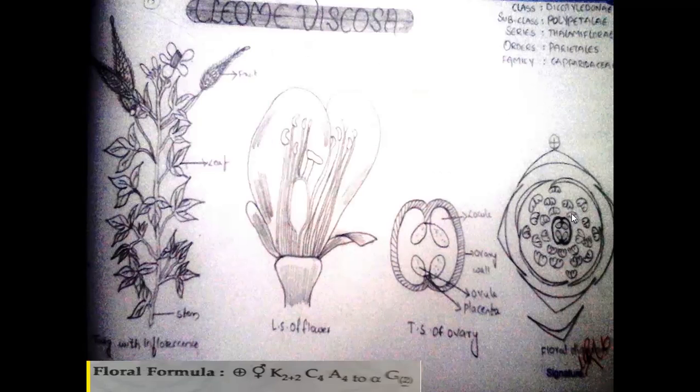And comes to the calyx. Calyx, green in color. The calyx is also called sepals. Mainly 4 sepals are present. 4 sepals present means the flowers are called tetramerous flowers. In Cleome viscosa, the 4 sepals are present in a single whorl.